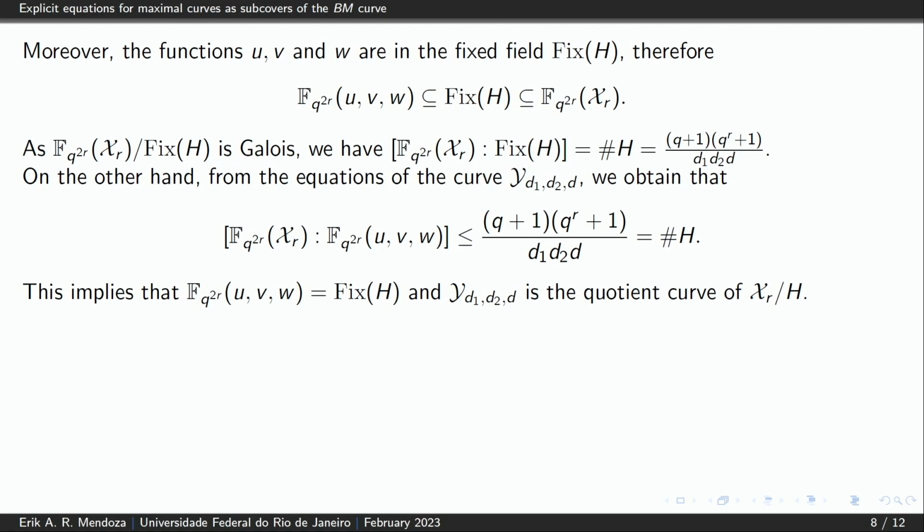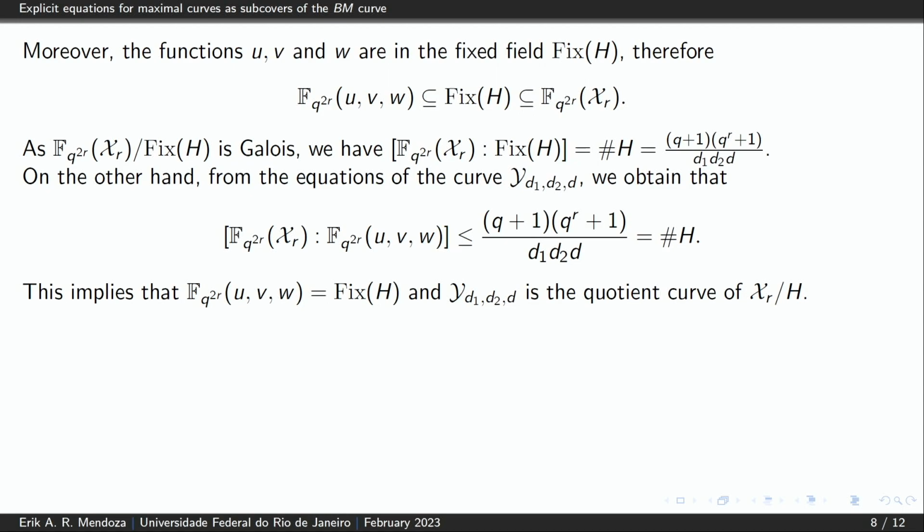Okay? So from this inclusion of function fields, we conclude that the function field of the curve Y is equal to the fixed field of H. So this implies that the curve Y is the quotient curve corresponding to the subgroup H.